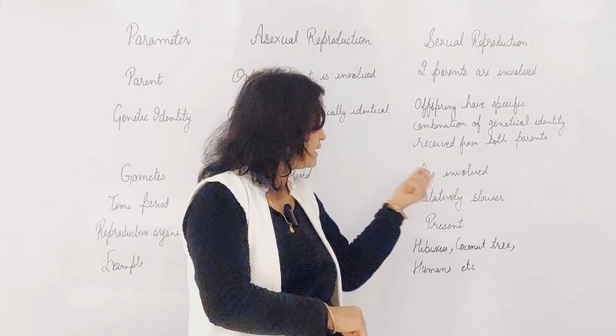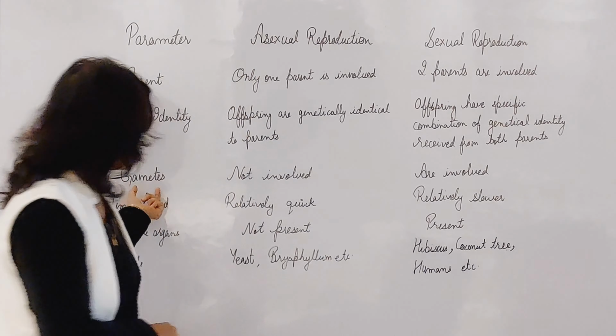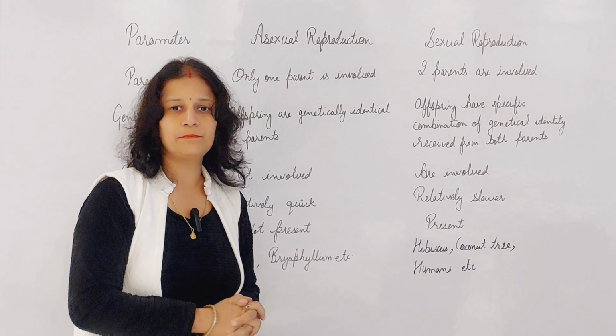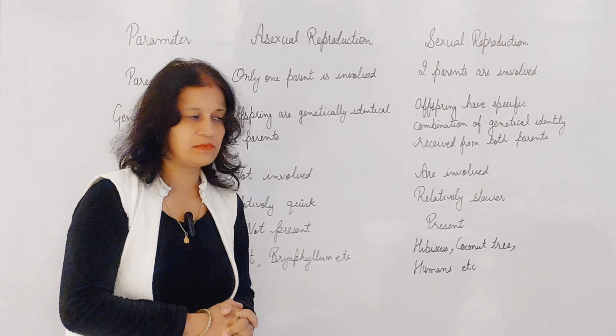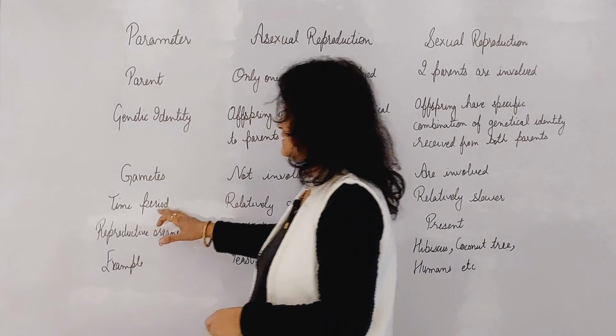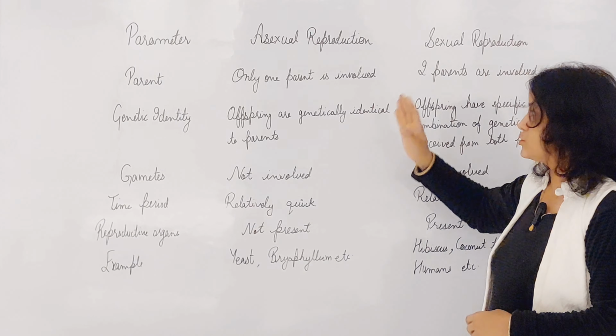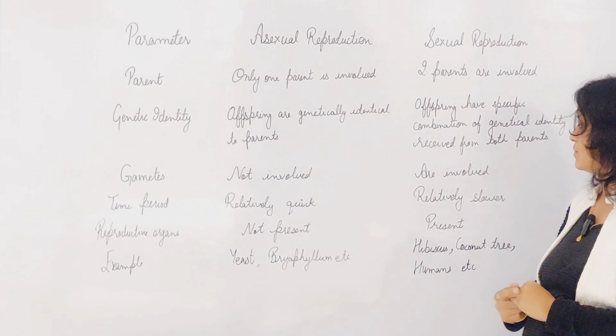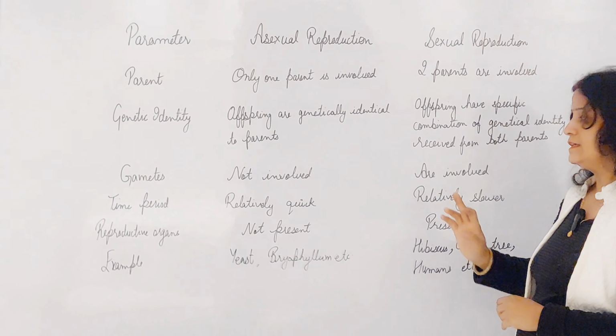Gametes is written here because two gametes are involved: one is the male gamete and another one is the female gamete. The next parameter is time period. Asexual reproduction is relatively quick, while sexual reproduction is relatively slower.